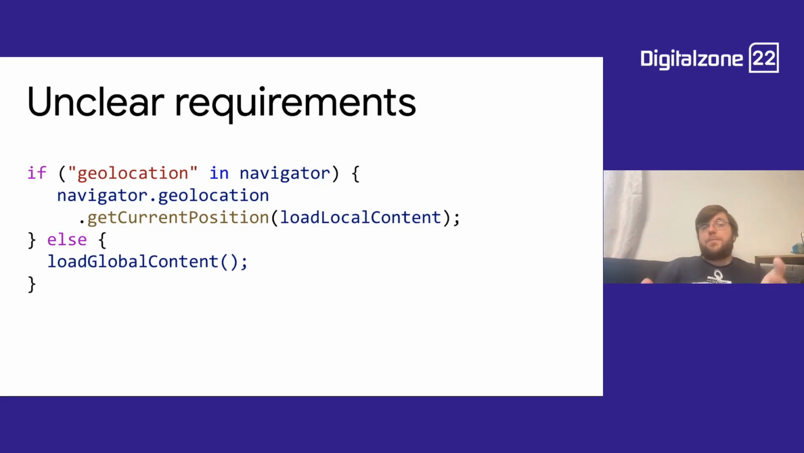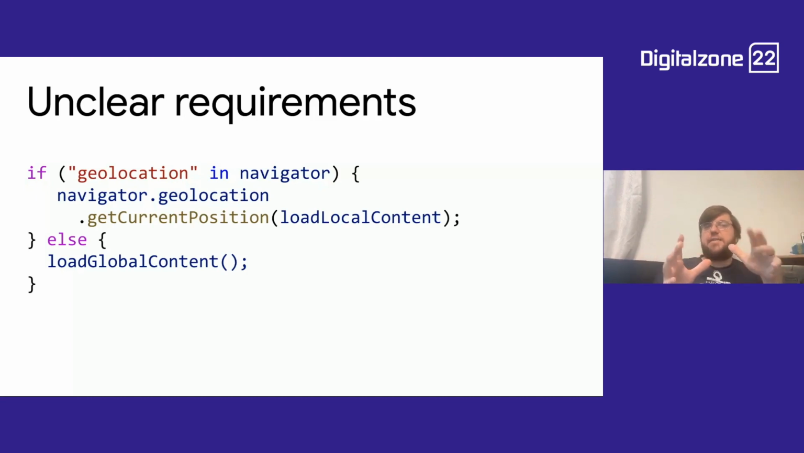So the developer does what they are asked to do, but they didn't actually see that there is one thing missing. Because the get current position function has two things. You can say load local content when I get the location and load global content when I don't get the location. But it's missing. What's missing here in the line that says get current position is load local content, comma, load global content when there's an error. It's a small oversight. And it works fine because I'm pretty sure the developer will be like, yeah, sure.